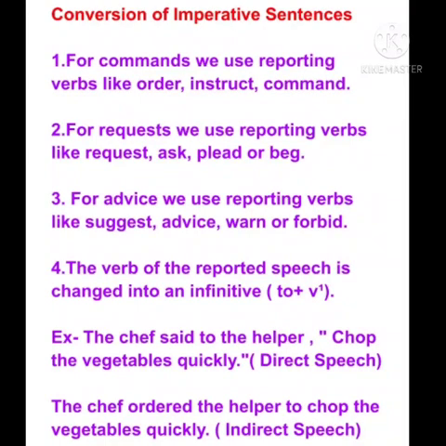When we have imperative sentences which express request, at that time we use reporting verbs like request, ask, plead, or beg. And if we have imperative sentences which express advice, at that time we use reporting verbs like suggest, advise, warn, or forbid.